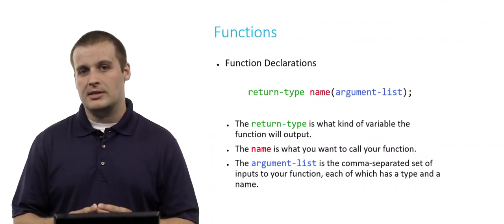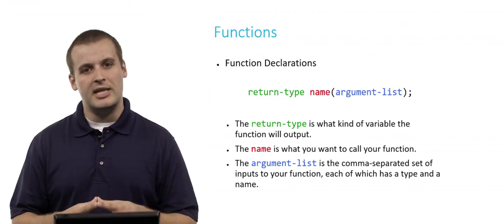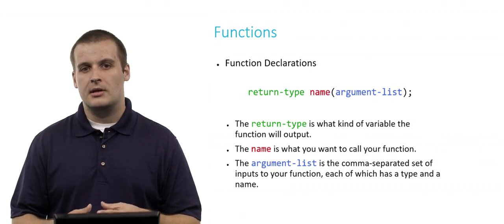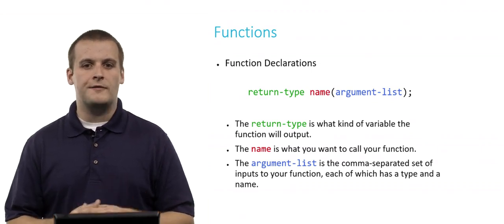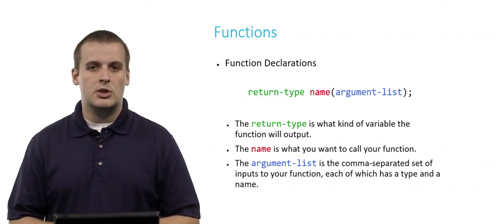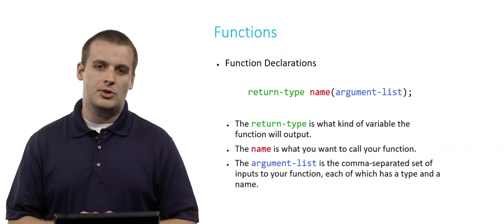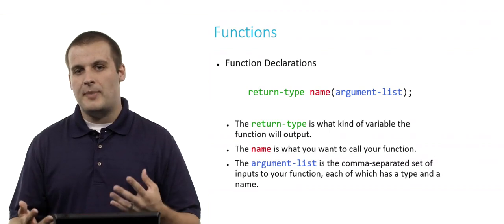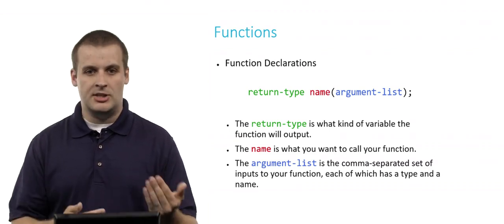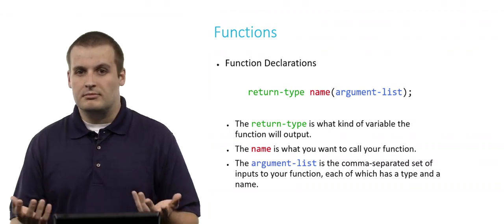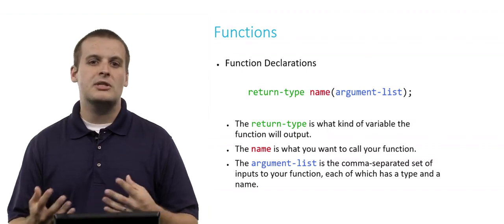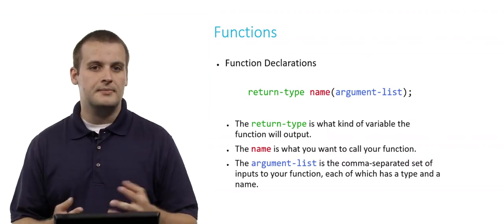There are 3 parts to a function declaration: return type, name, and argument list. Now, the return type is what kind of variable the function will output. So for example, if we think back a minute ago to the multiplying 2 numbers function, what do we expect if we multiply an integer by an integer, the output will be? Probably an integer, right? Multiplying 2 integers together, you get an integer. So the return type of that function would be int.